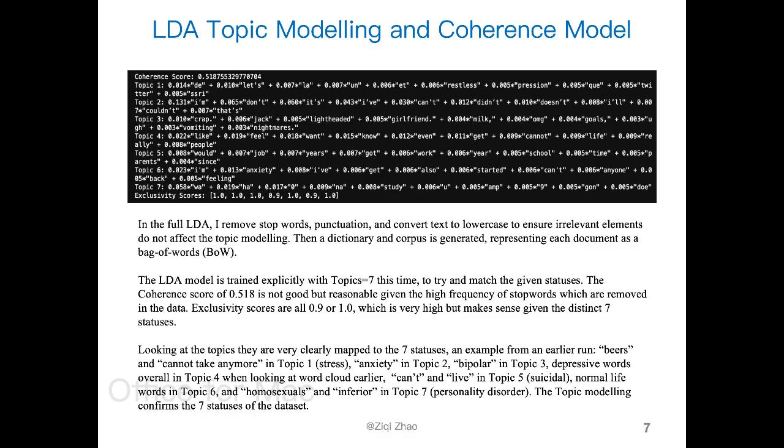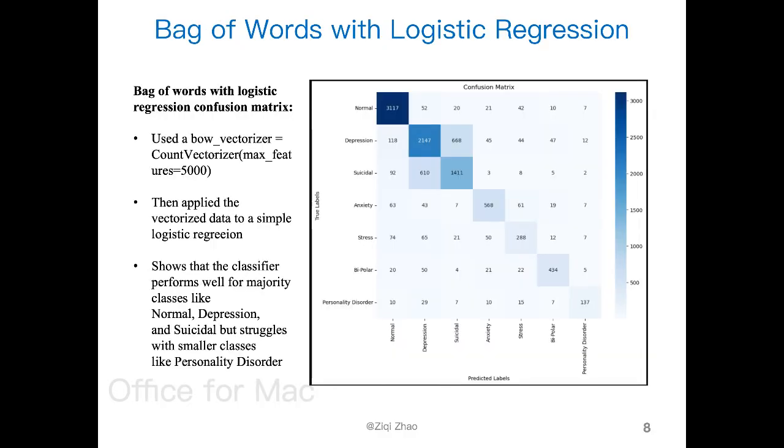The word anxiety in topic 2, the word bipolar in topic 3, depressive words in overall topic 4, can't live in topic 5, which is suicidal, very normal words in topic 6, and very weird personality disorder words such as homosexual, inferior in topic 7. So it's actually very clear, and it confirms that the exclusivity scores, albeit high, probably do make sense here.